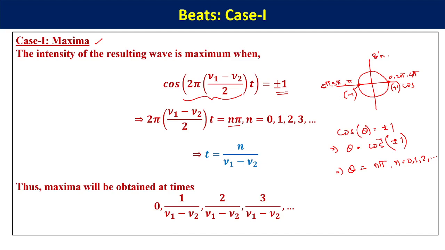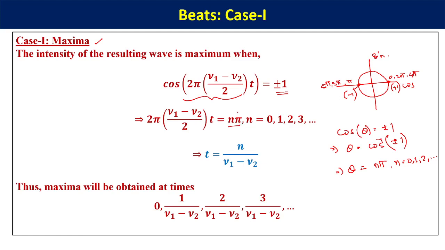By the way, intensity is equal to amplitude squared. Another way of saying this: if you take the amplitude square, both plus 1 squared and minus 1 squared will give you plus 1. So that is the reason why whenever you take amplitude squared, that means you are considering the intensity. In that case, both halves of the amplitude will be considered, that means both plus half and minus half. Alright, so that is the reason we are considering plus or minus 1, because of which the ultimate θ, which is 2π (ν1 − ν2)/2 into t, comes out as nπ.